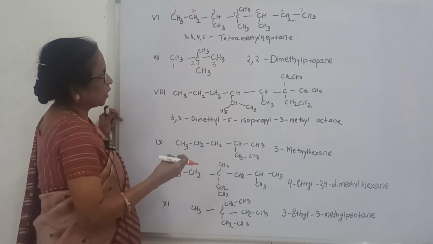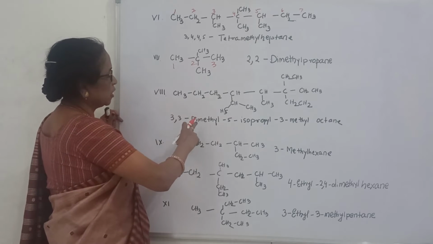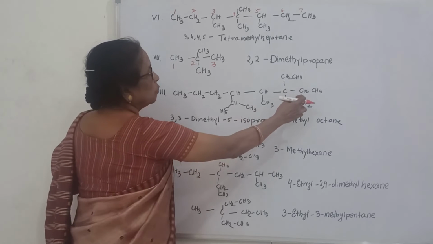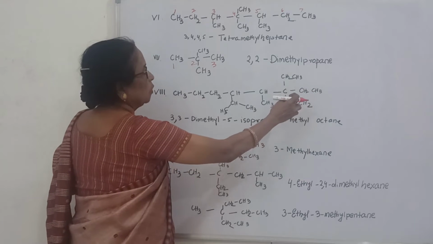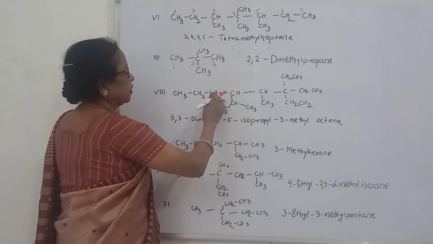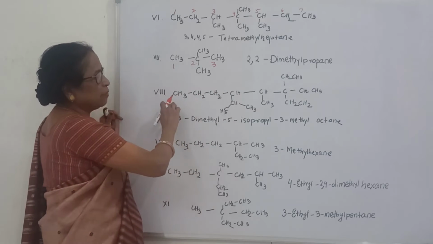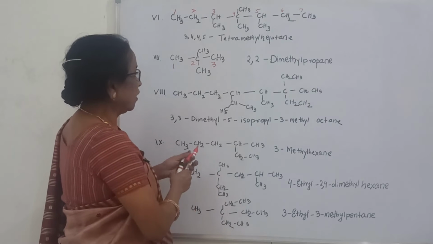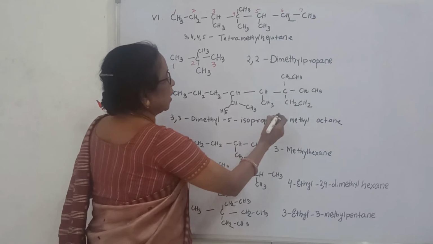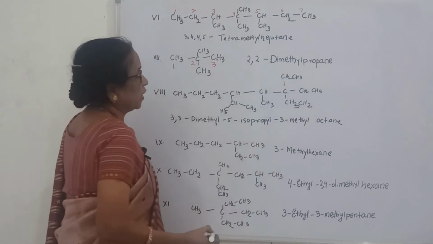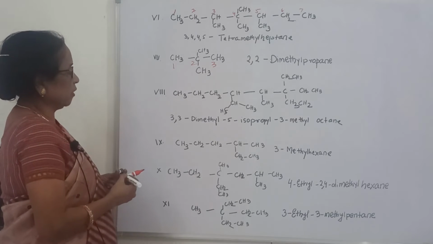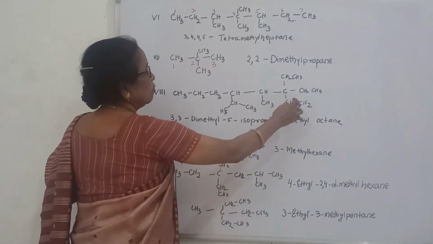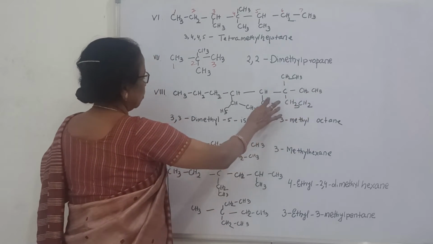Here see, it is a complicated one. But from which side will you count? Here 1, 2, 3, 4, 5, 6, 7, 8. That means here you can see this is the 8 number. 8 number means octane. Now what happened here? That means 3 position here, 1, 2, 3 position.